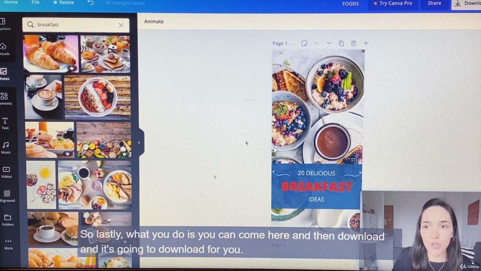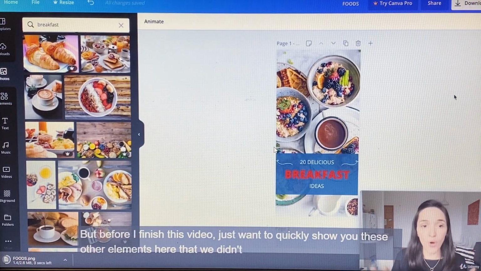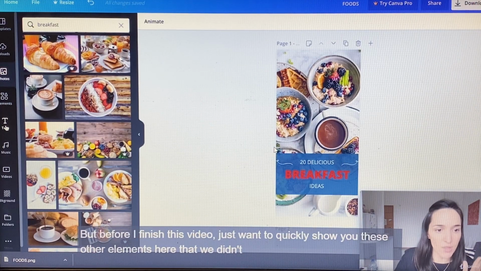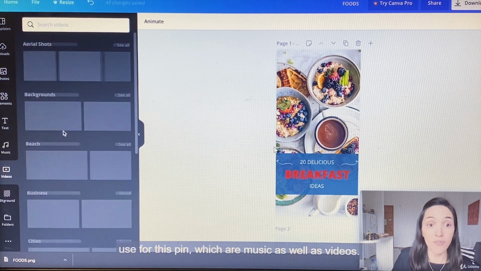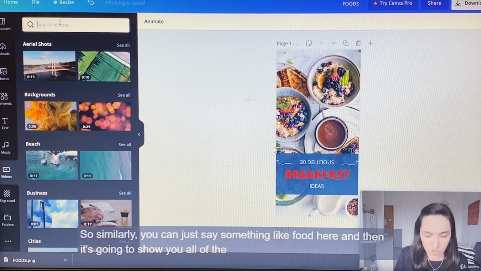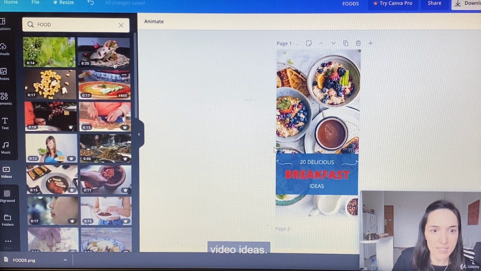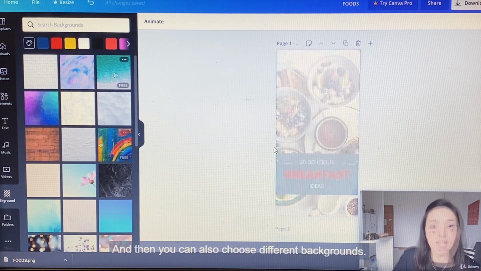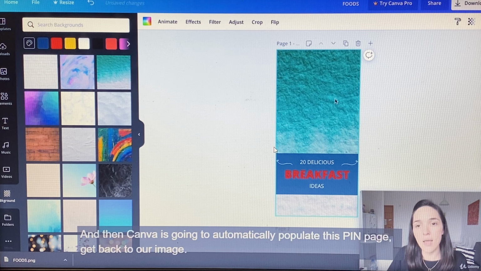So lastly, what you do is you can come here and then download, and it's going to download for you. But before I finish this video, I just want to quickly show you these other elements here that we didn't use for this pin, which are music as well as videos, and you definitely want to be using videos for your pins as well. So similarly, you can just say something like food here, and then it's going to show you all of the video ideas, and then you can also choose different backgrounds. Click here, or you could drag it as well, and then Canva is going to automatically populate this pin page.